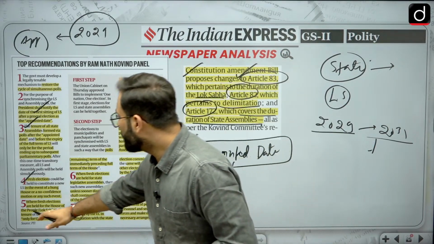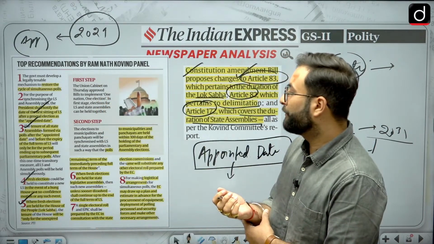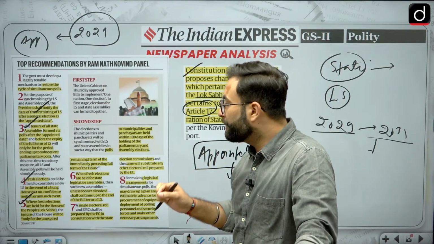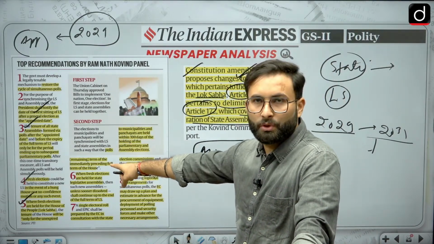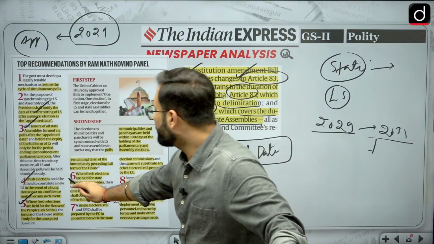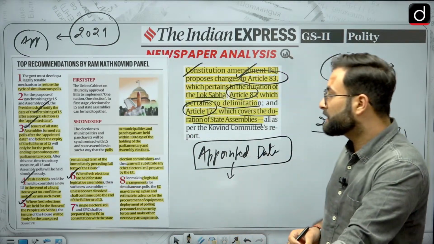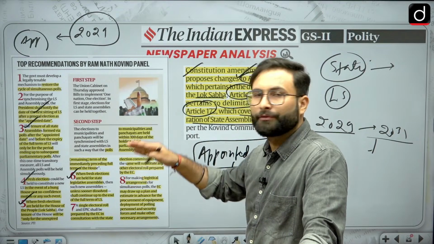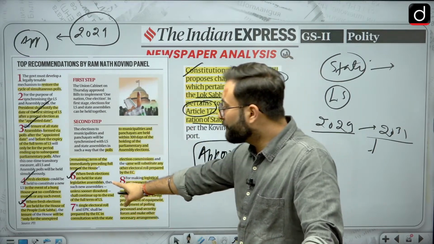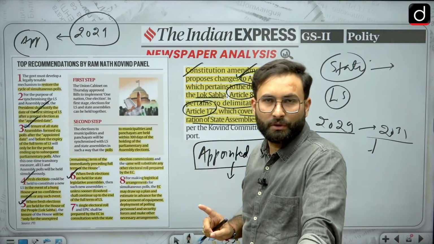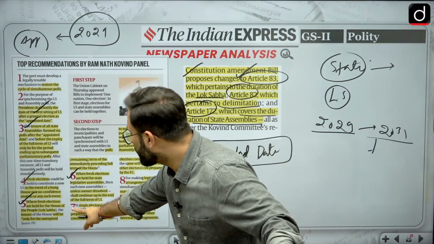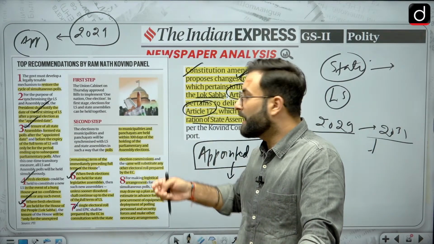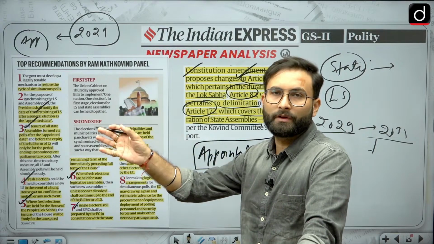Okay, coming to the next one, fresh elections are held for the House of People, that is Lok Sabha. The tenure will be only for the unexpired term, that is, as I told you, the remaining term. Then moving further, when fresh elections are held, the state legislative assemblies, unless sooner dissolved, shall continue up to the end of the full term of the Lok Sabha. So their term will also end with the Lok Sabha's term. Then, a single electoral roll will be prepared by the ECI, that is the Election Commission of India, and if they come up with a new roll, that will be updated like that.